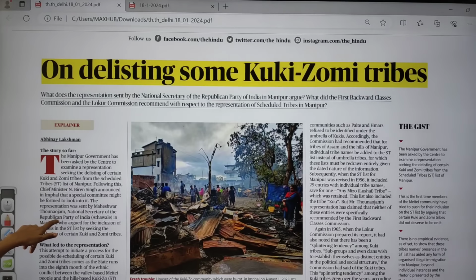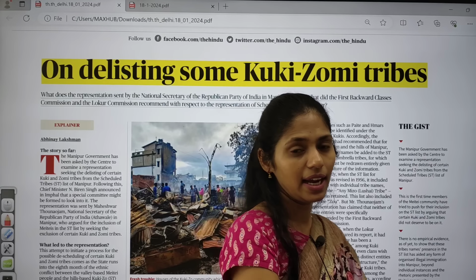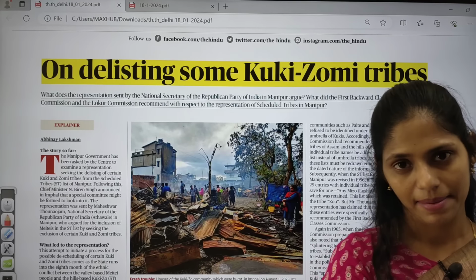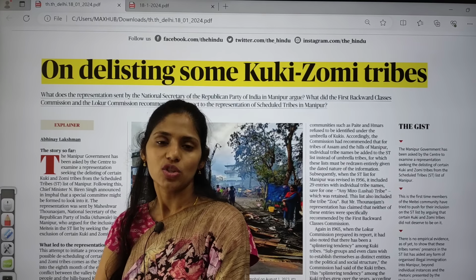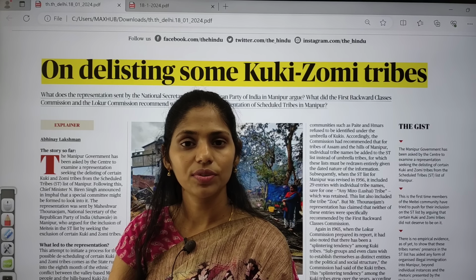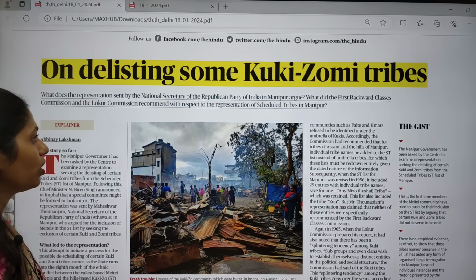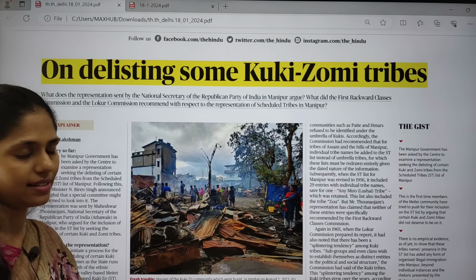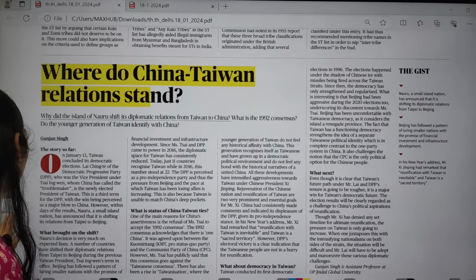And in this context, there is one article regarding the Zeliangrong tribes. So already we discussed a number of times what this ST is and which act is talking about scheduled tribes. And not only that, you have to see what is the process to include any tribe in the ST list, and what is the process for the removal of any tribe from the ST list. So this article is talking about removing of the tribes from the ST list. Clear? And next topic is about where do China-Taiwan relations stand.